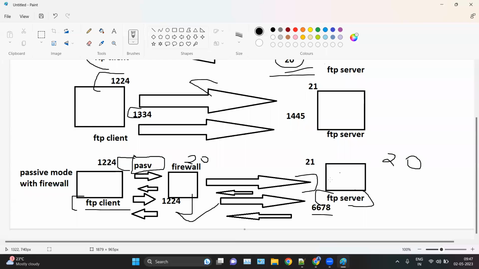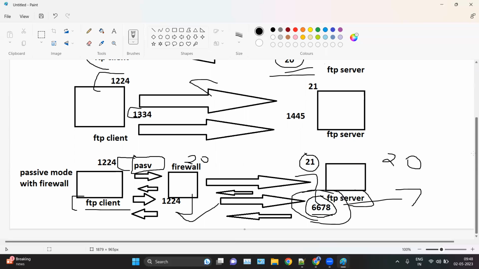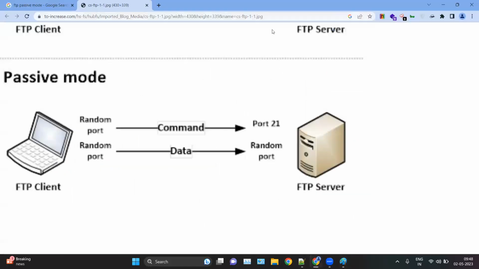And here the FTP client port is random, and the FTP data port is also random in case of the data channel. For the connection making and for the data channel, two different TCP connections have to be established. That I will show you in the file transfer. Okay, so is the difference clear? Yeah, it's pretty clear now. Thank you. Okay, so let me show you the file as well.